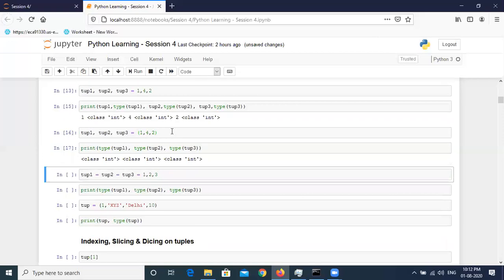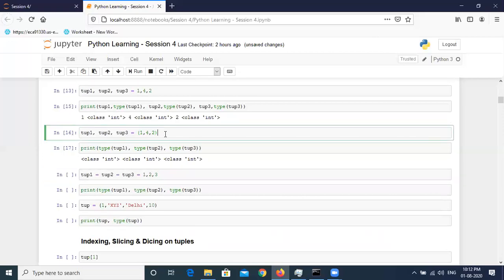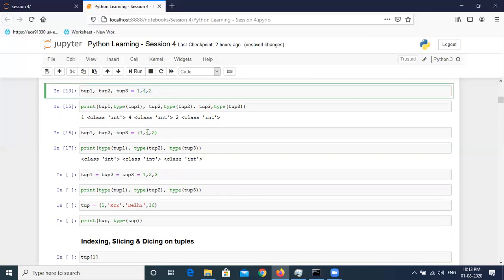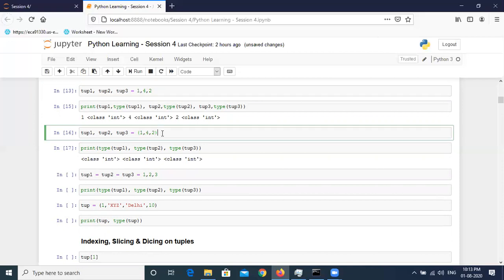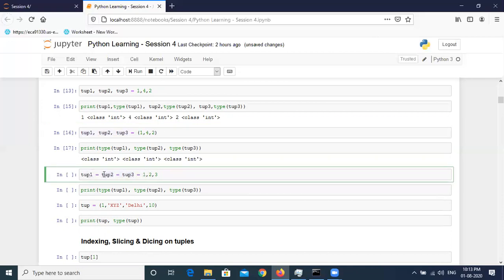You can see it has not created a tuple again, because inside the brackets it has unpacked the values 1, 4 and 2 and divided them into each of the variables here, right? So how do we assign multiple values to each of these variables? That can be done using this syntax, using the equal to sign. What we are doing in this cell is assigning a tuple value, which is 1, 2, 3, to tuple1, tuple2 and tuple3.